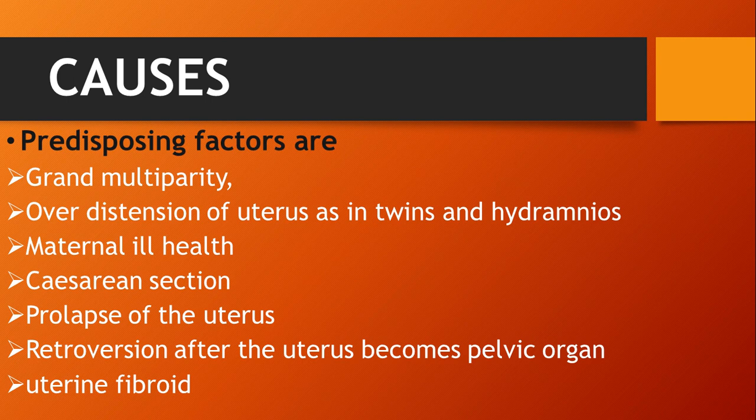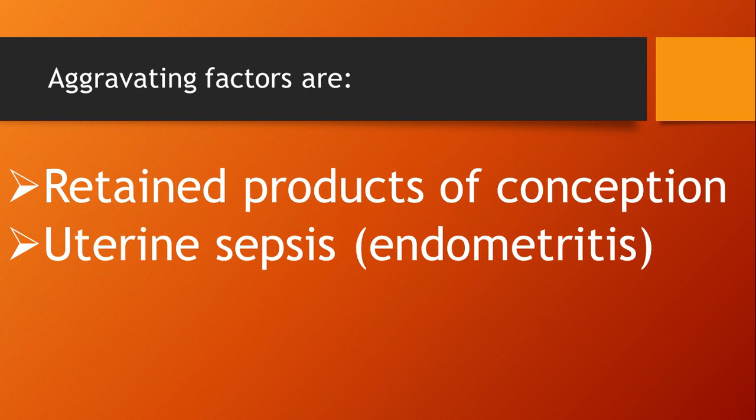The next is prolapse of the uterus. The uterus is a sterile cavity, and if that cavity is exposed to the environment, the chances of infection will increase. Then next is retroversion, after the uterus becomes a pelvic organ. The next is uterine fibroid, which is also an important predisposing factor for subinvolution.